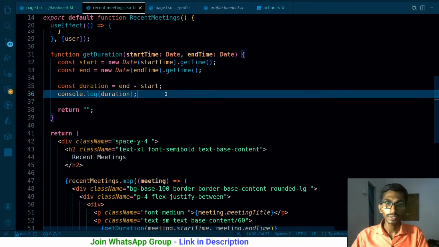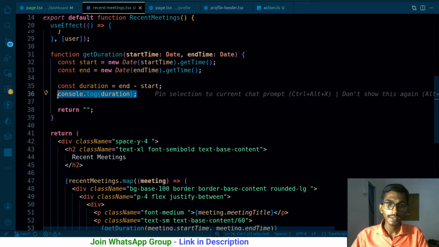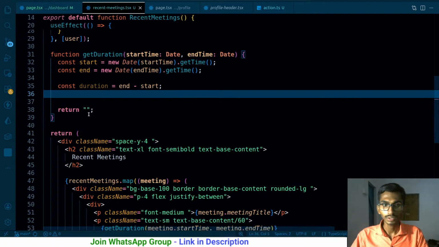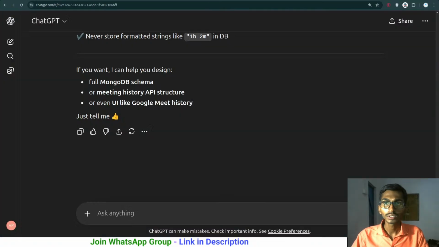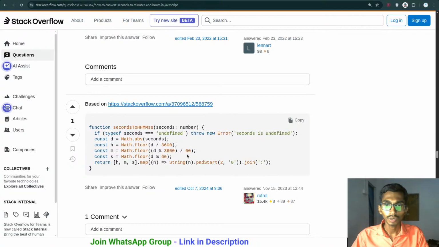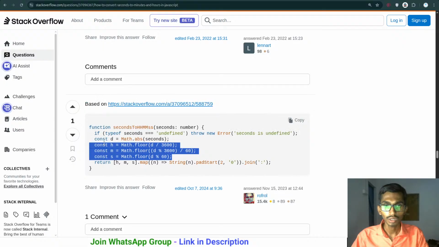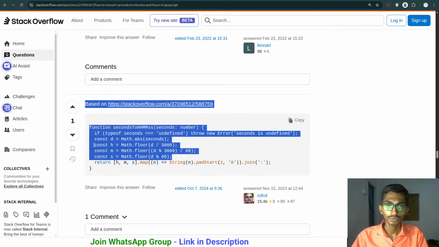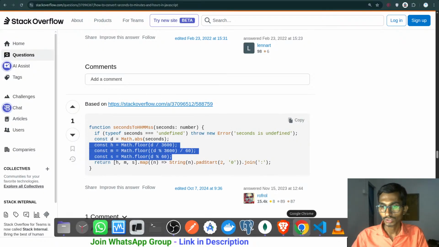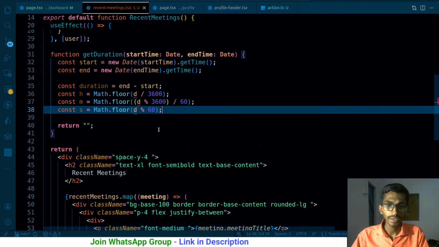Great. Once I have the milliseconds, after that I have to convert them into seconds, like I have to convert them into hour, minute, and seconds. I already have this formula, I got it. I'm not gonna be worried about the formulas and all. This much should be fine. I'm just simply gonna be copying it. I will even be discussing exactly how it works, but this is sort of mathematics related part.